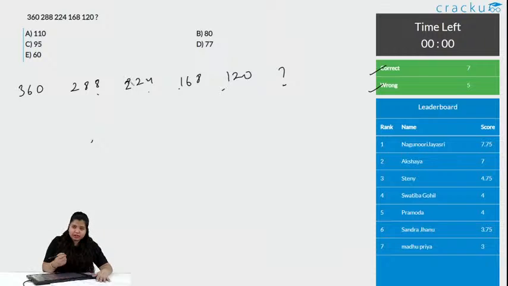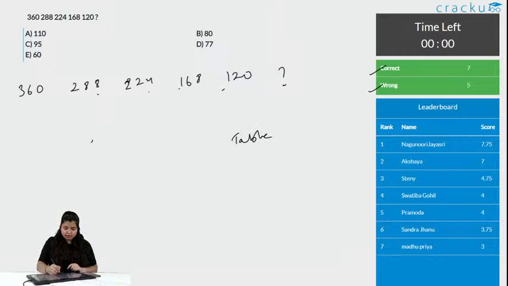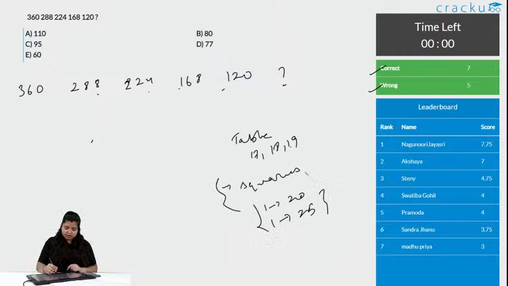If you are very good with numbers, as I have already said in the last class, you must know the tables of 17, 18 and 19, and the other thing you must know is squares, squares of at least 1 to 20, rather you can do 1 to 25. You must know the squares of these numbers, this will help you in each and every question.